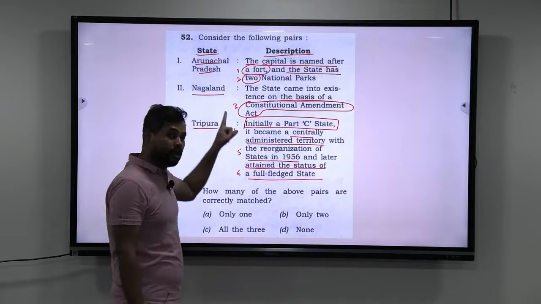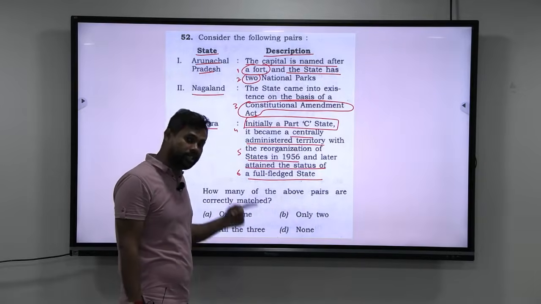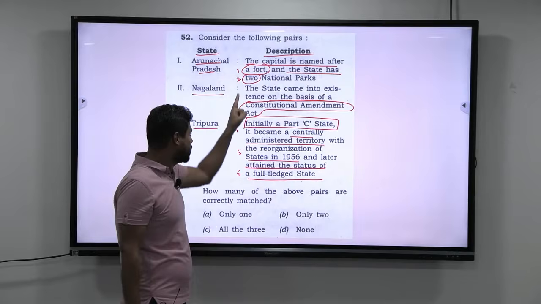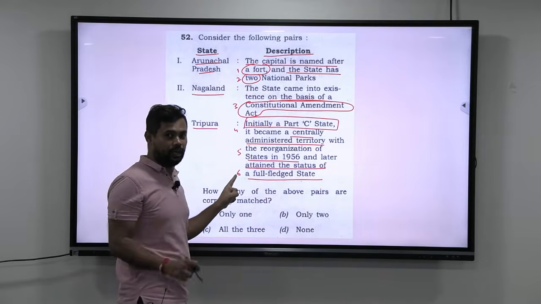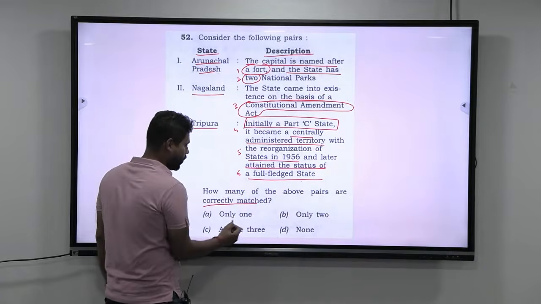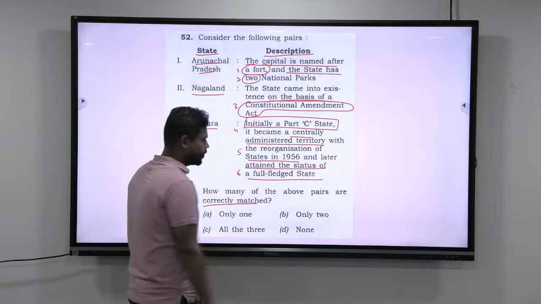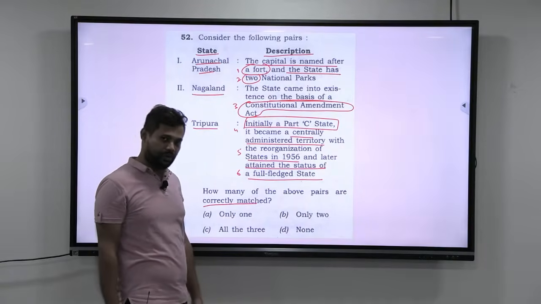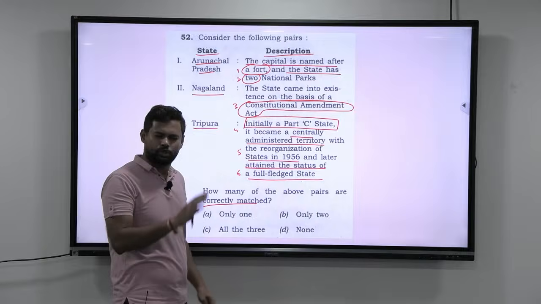Now look at this, there are so many variables where the examiner can change the facts and you would fall into the trap, and that is why whenever there are a lot of variables, you should be very, very careful. And on top of that, how many of the above pairs are correctly matched? Only 1, only 2, all the 3, none. Again they are not giving you any scope for elimination, which makes it a little more difficult.